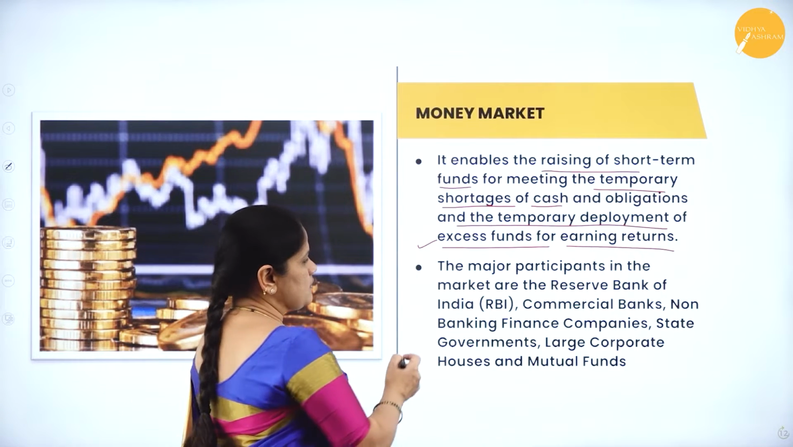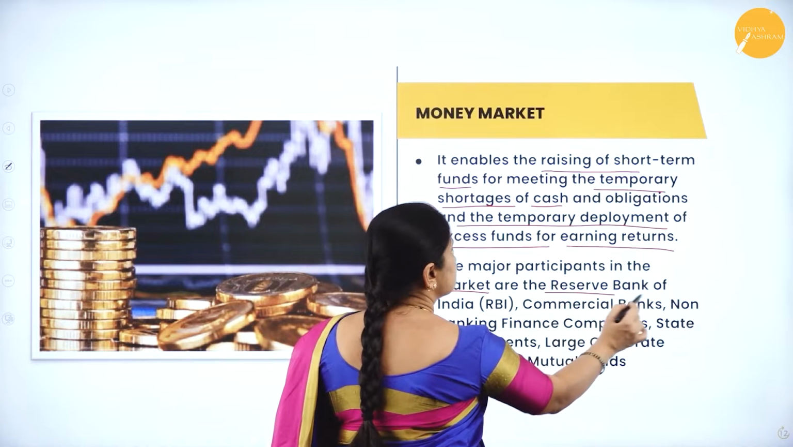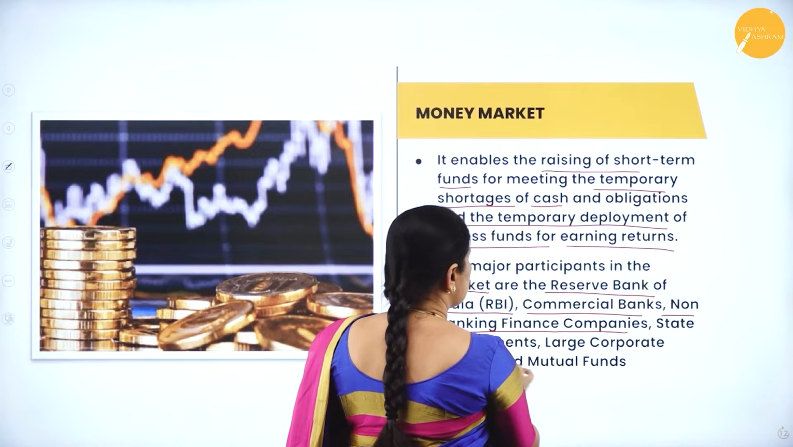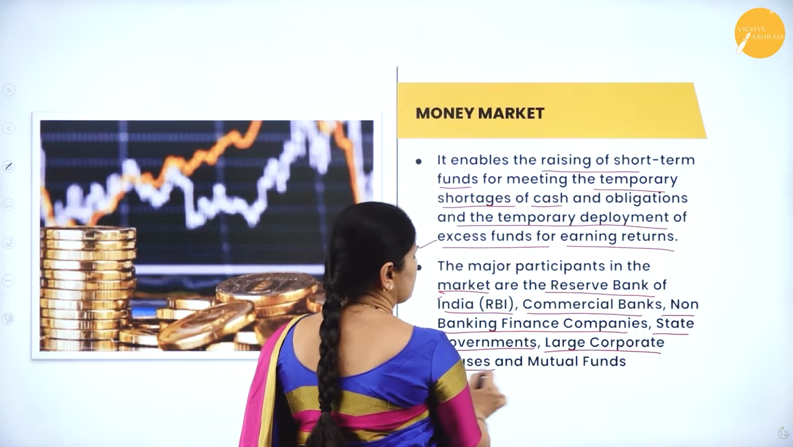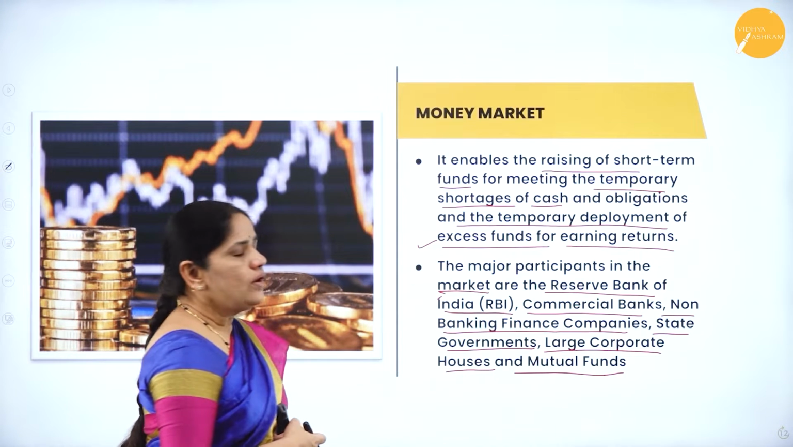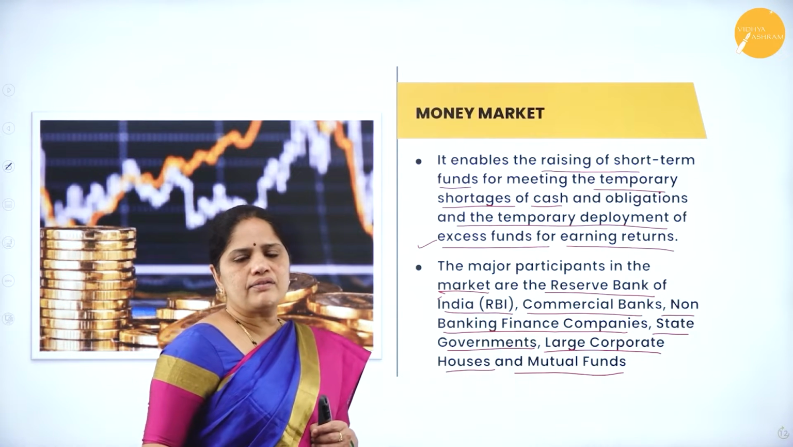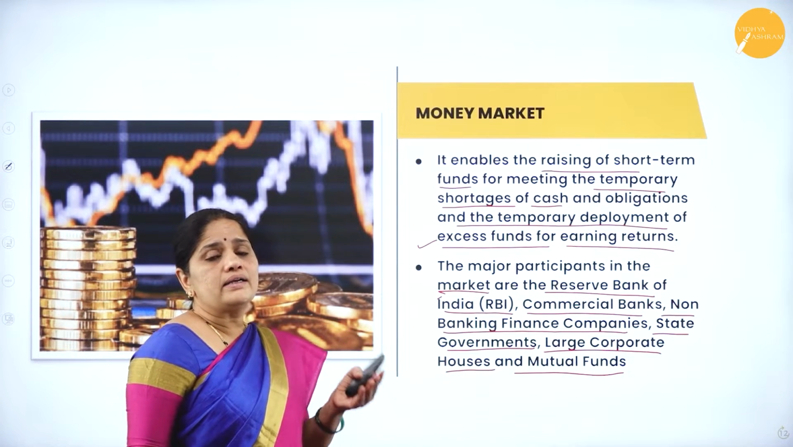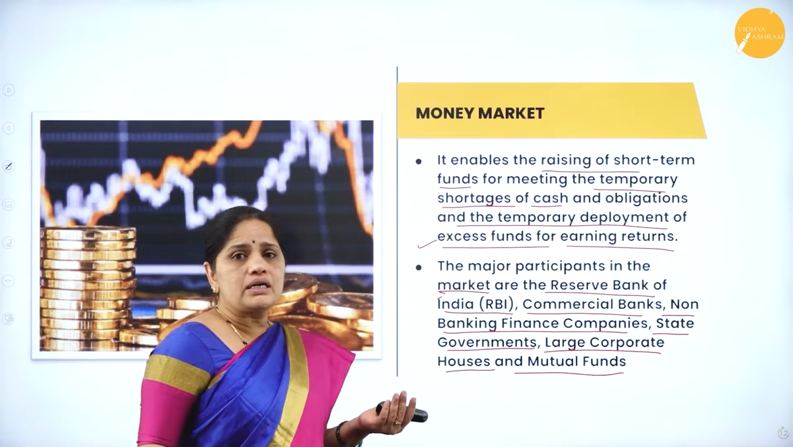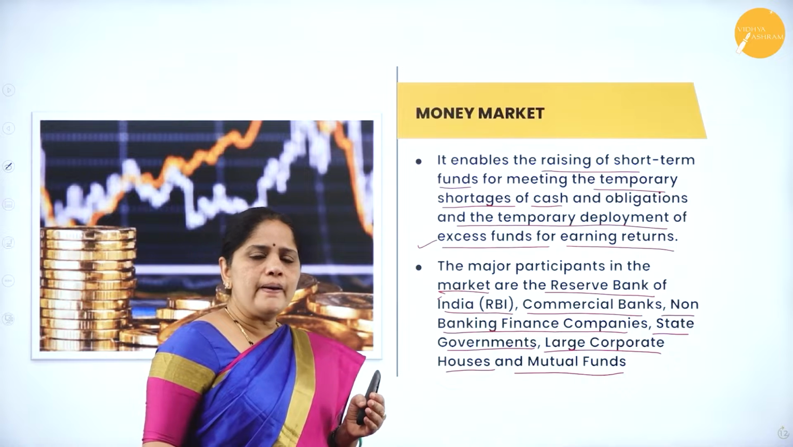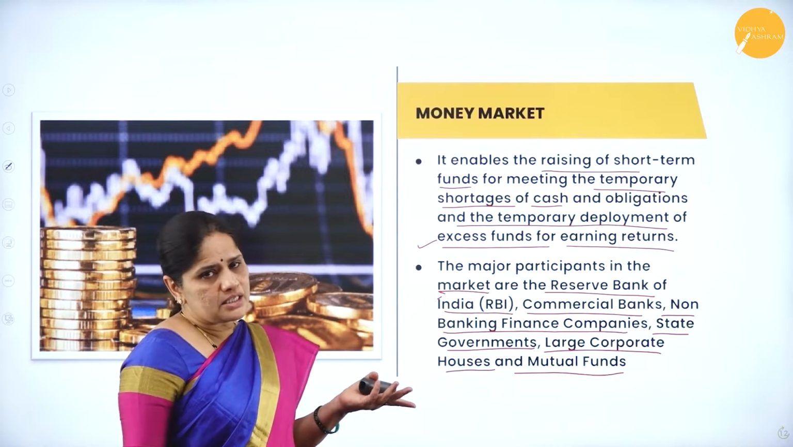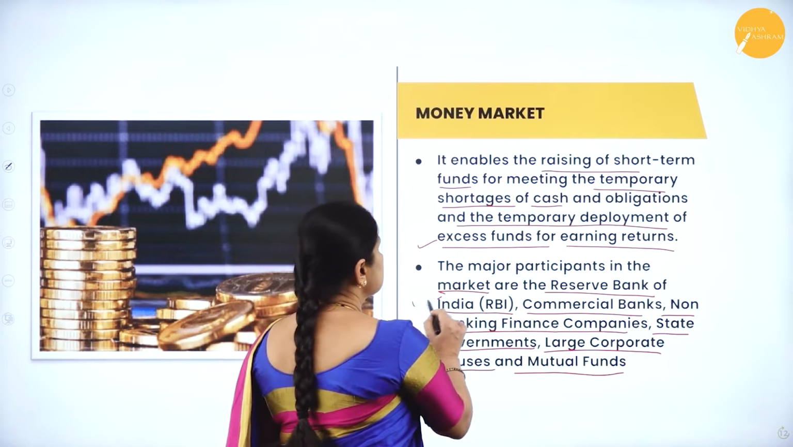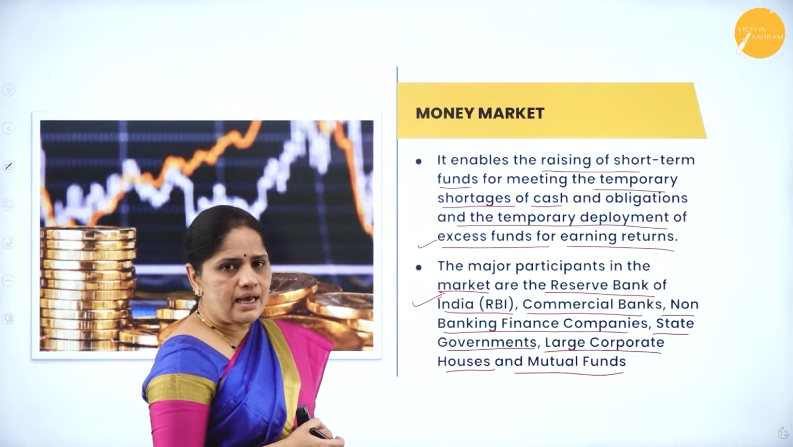Now, the major participants of the money market are the Reserve Bank of India, commercial banks, non-banking finance corporations, state governments, large corporate houses and mutual funds. We know that money market is a market for short-term funds. Who are the major participants? Can we all go and trade in the money market? No, individual investors cannot trade in the money market. The major participants are the Reserve Bank of India, which we also call the RBI.